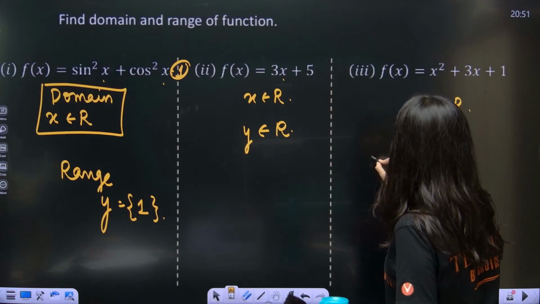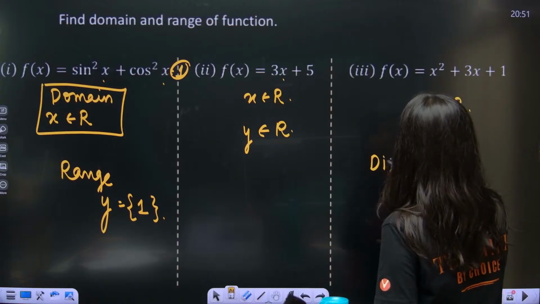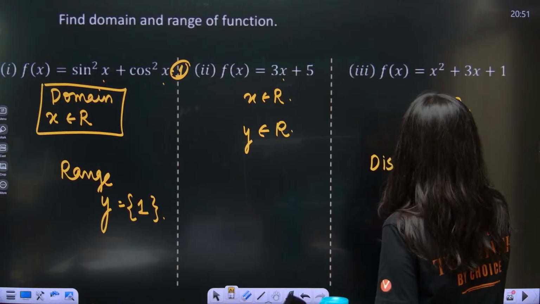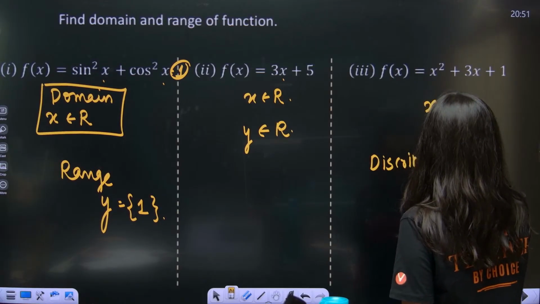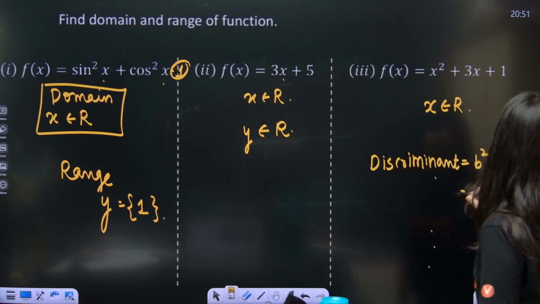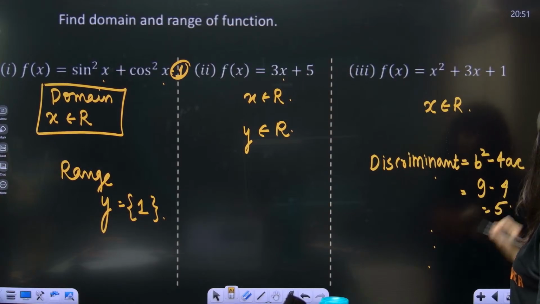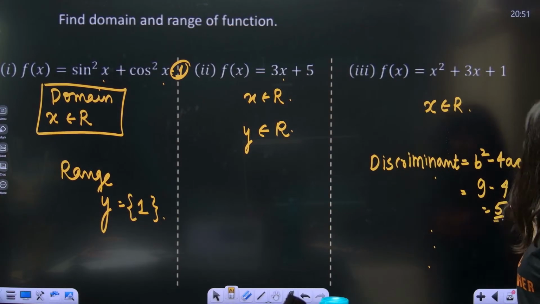So minus D. Discriminant, can you calculate? Discriminant is nothing but b square minus 4ac. So 3 3s are 9 minus 4... 5. Correct? Okay, this is your 5.